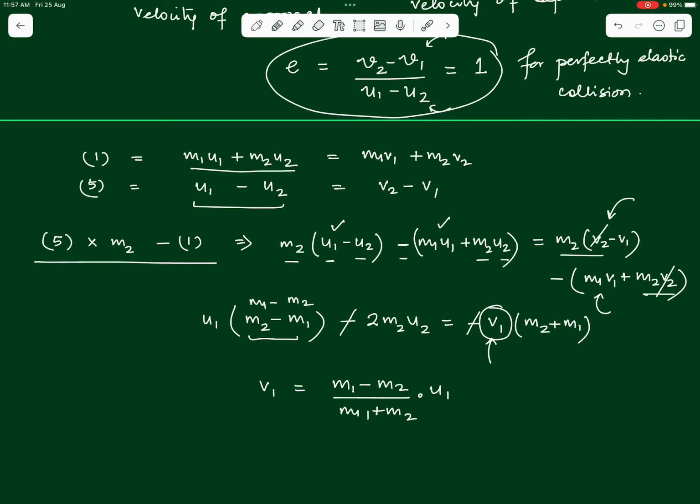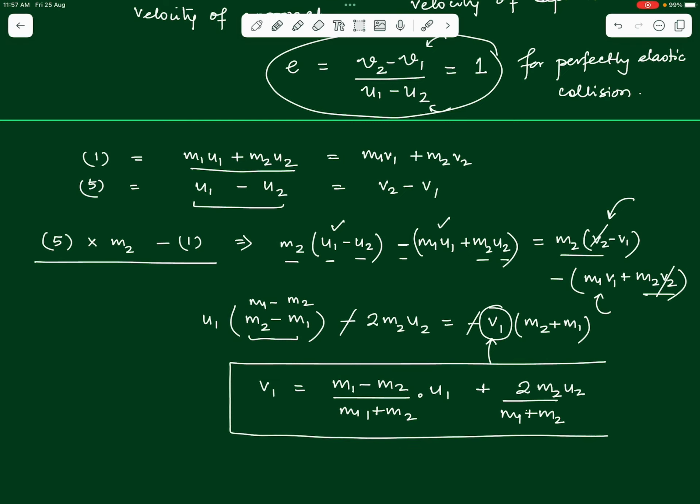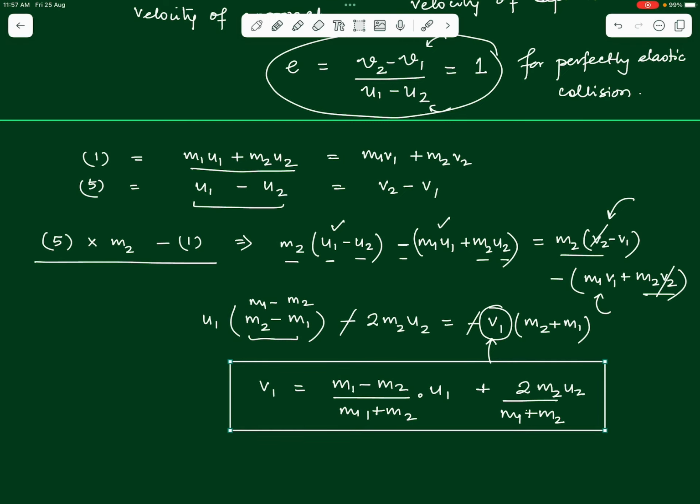You can check that this is what we will get after solving, plus the second term will be twice of m2 u2 divided by m1 plus m2. This is the expression that we will get for the final velocity of the first particle, the first mass m1. See that v1 is a function of both u1 as well as u2, and the masses m1 and m2.